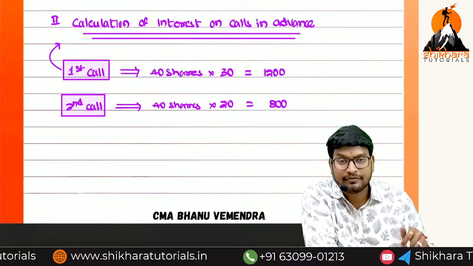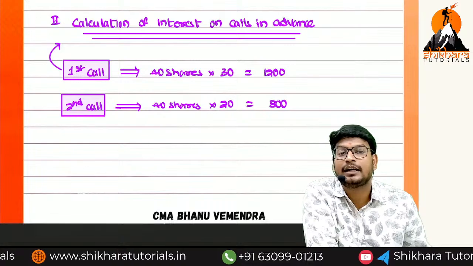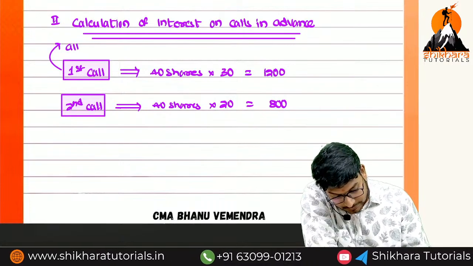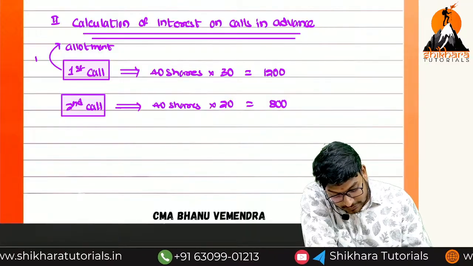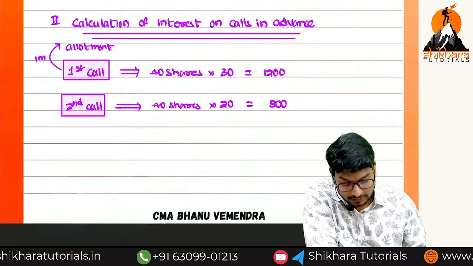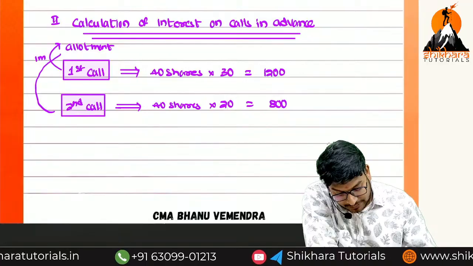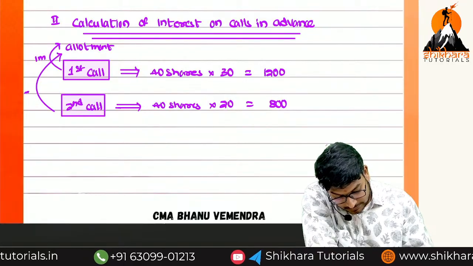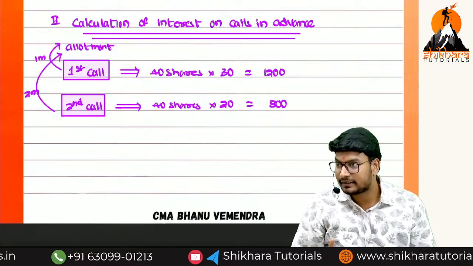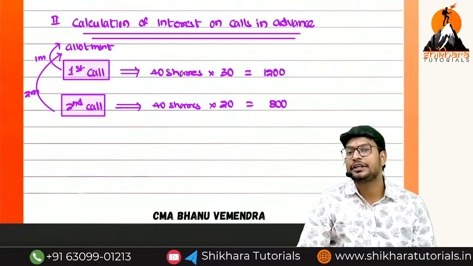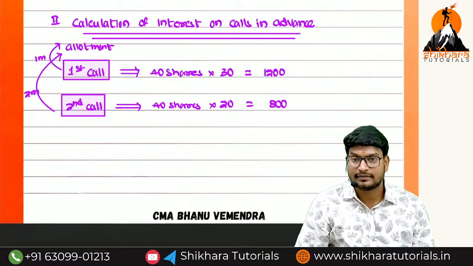So on which time have we received the calls in advance? During the allotment. So how many months interest will you pay? From allotment to first call, only 1 month. From second call to allotment, how many months? 2 months. So on 1200 rupees we are going to pay only 1 month interest. On 800 rupees we are going to pay only 2 months interest.